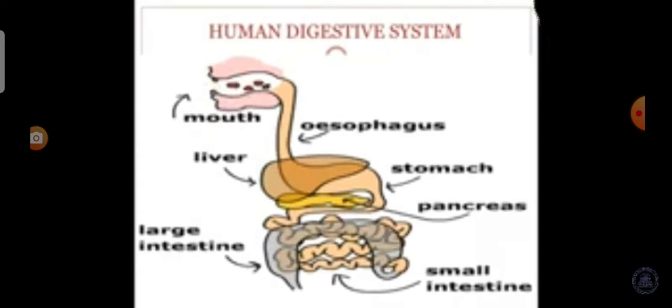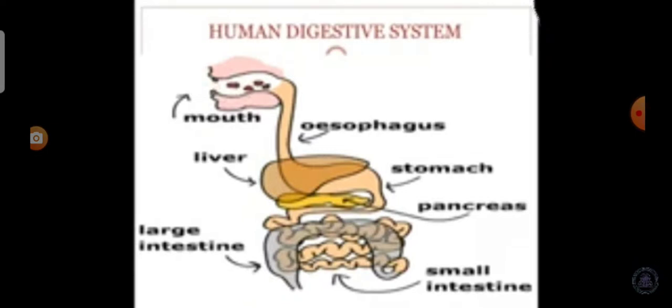The food we eat contains not only simple substances like vitamins and minerals, but also complex substances such as carbohydrates, proteins, and fats. The body cannot use these complex substances unless they are converted into simple substances. The 5 stages of the nutrition process include ingestion, digestion, absorption, assimilation and egestion.